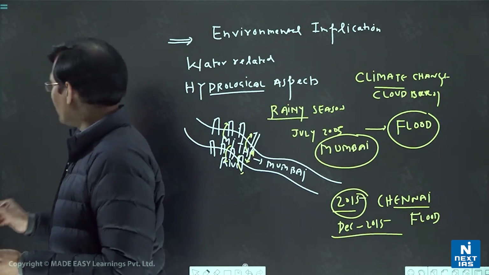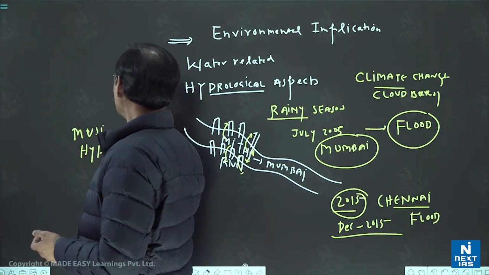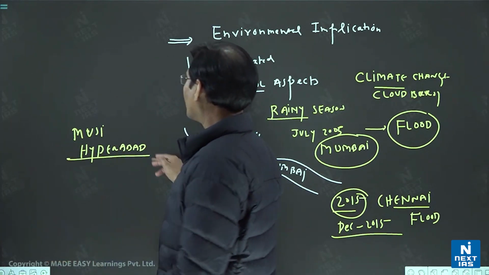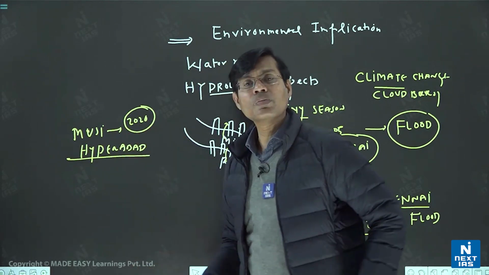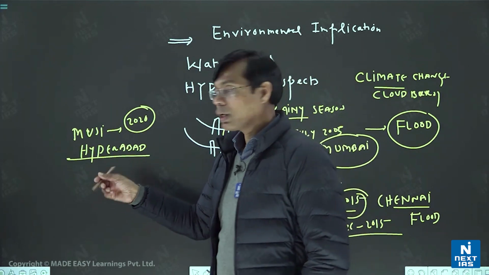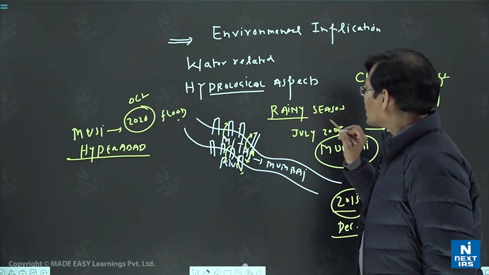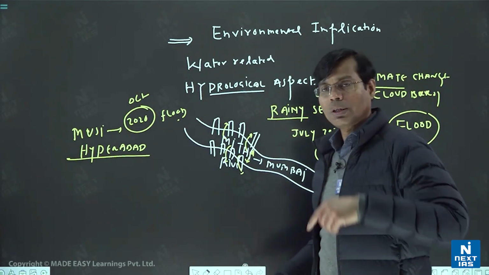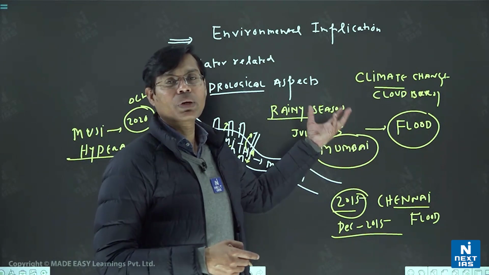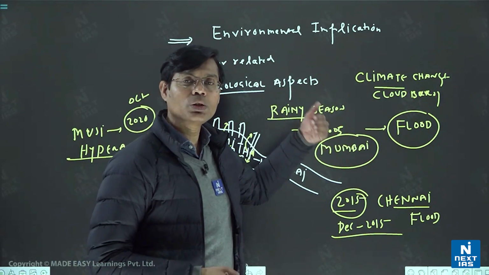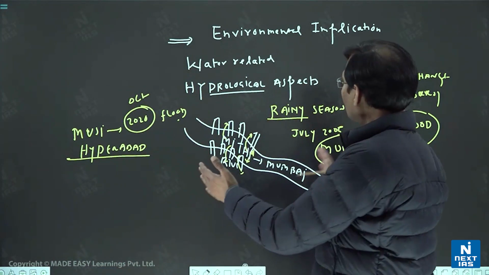Same with Musi river in 2020, the Hyderabad flood. This question also came in your mains examination, 2020 में जो flood आई थी. Last year we have seen Musi flood, Pune flood, Hyderabad flood. In October 2020, the Musi flood. So what is the question here? We have to first keep in our mind some examples, and then using those examples we have to proceed in a simple way that water is bound to be affected, or water related issues or hydrological aspects will definitely be there. First will be the urban flood as the encroachment of that.